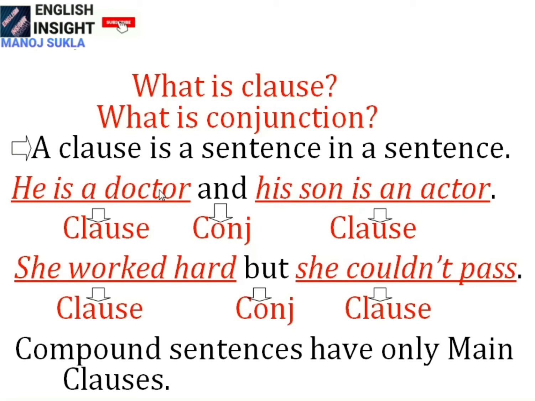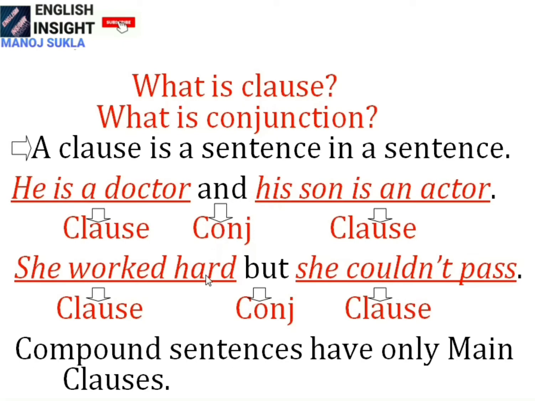But what I have already told you, in a clause there must be subject and predicate verb. You see the same thing here. He is the subject, is a doctor is the predicate verb. His son is an actor. Here, his son is the subject, is an actor, it's the predicate verb. So these are clauses and the whole part is a sentence. But all these clauses are joined together with the help of and. So what is that? This is a conjunction.